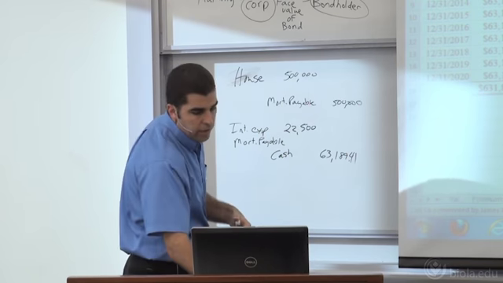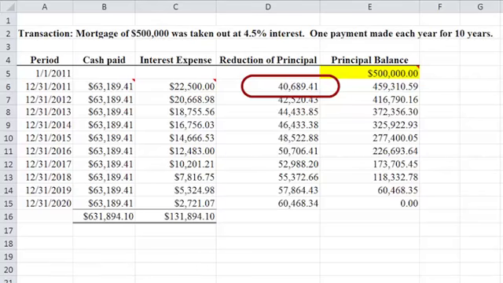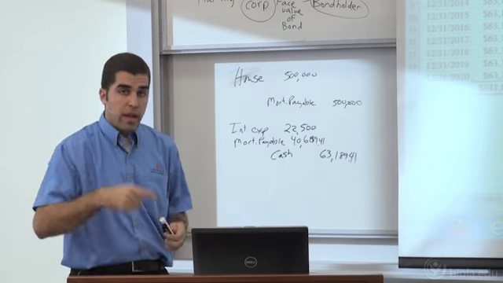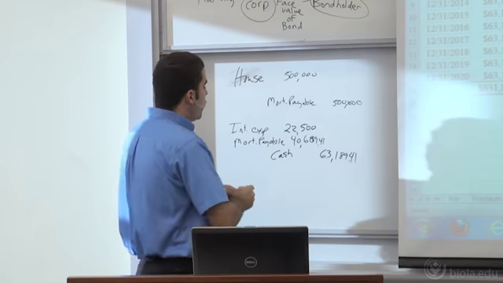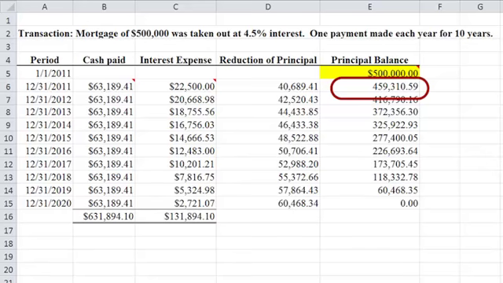The rest is going to go to the reduction of my principal. So $40,689.41. I'm writing down my mortgage principal balance. You could do the same thing over and over again. What is my new mortgage payable at the end of the first year? You can look at your schedule here. You got $459,310. Okay, so I'm writing this down.